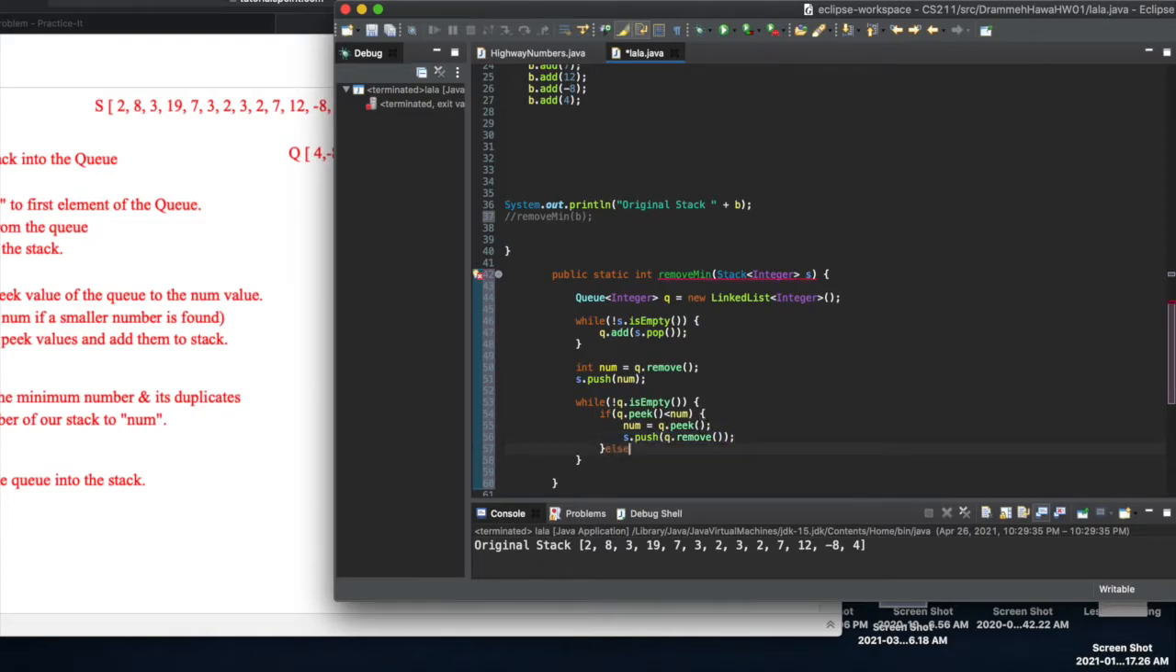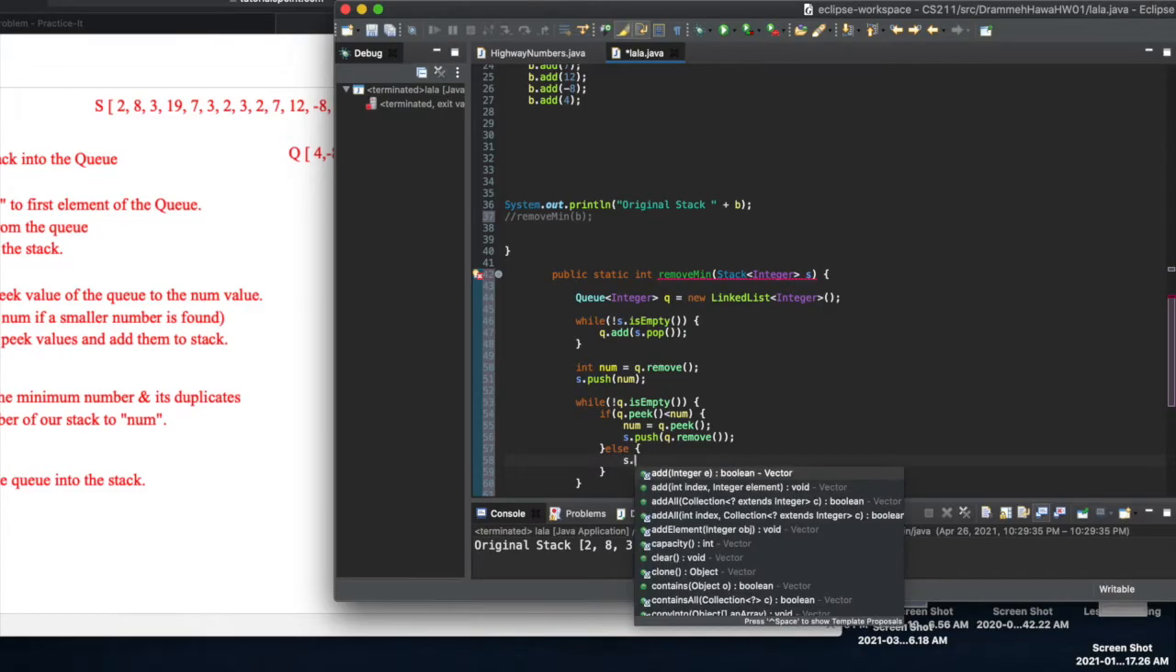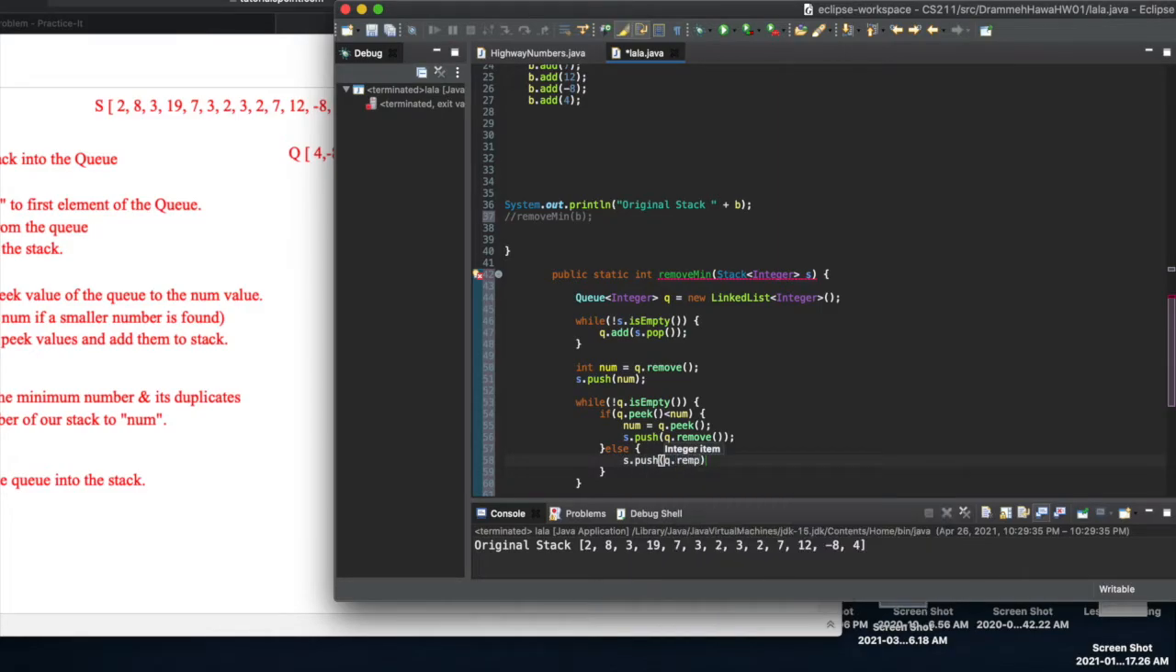And then we're gonna say else, meaning else if q is greater than or equal to num. Then all we want to do is add those values back into our stack. We do not want to update the value of num because we're looking for the minimum number in the stack or queue at this point in time. So all we're gonna do is else s.push q.remove.